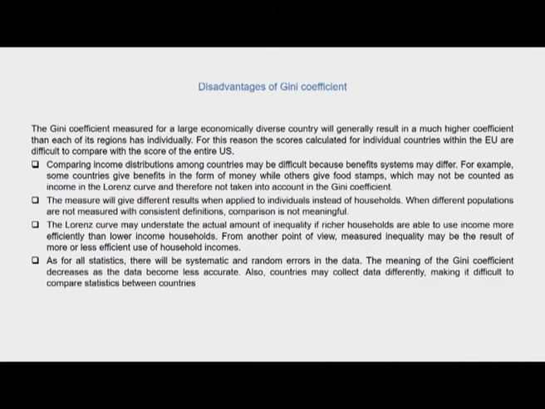Comparing income distributions among countries may be difficult because benefits systems may differ. For example, some countries give benefits in the form of money while others give food stamps, which may not be counted as income in the Lorenz curve and therefore are not taken into account in the Gini coefficient. To give an example specific to countries such as India, you would know that India is a welfare state and therefore we have various kinds of welfare programs running within the country.